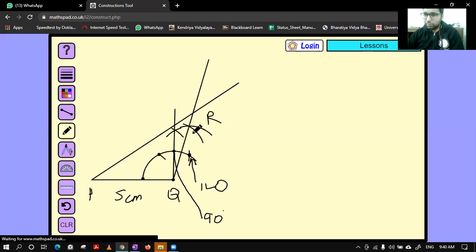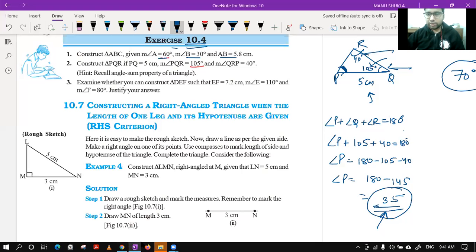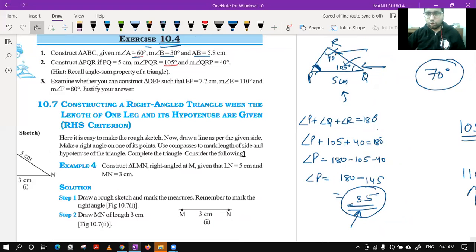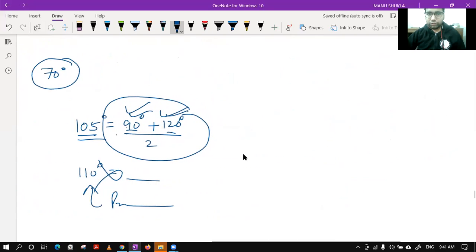Yes. Please repeat once more. Kritika, which step do you want me to repeat? Please tell. This angle 105 degree or what? Okay. One second. I'm repeating on this one note. It will be easy for me to do. To make an angle of 105 degree, what we do is we try to make two angles, 90 and 120. Suppose this is the line PQ. This is the point. We will draw the arc like this, 60 degree, 120 degree. Okay.